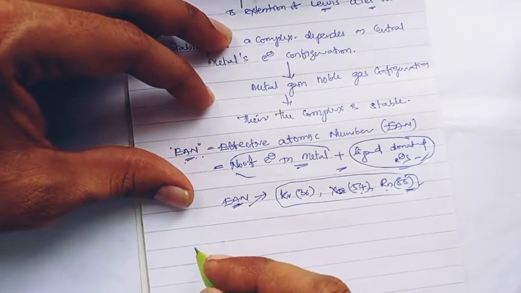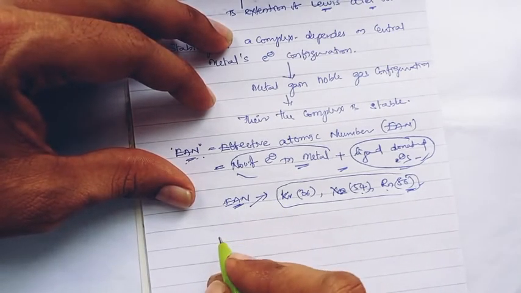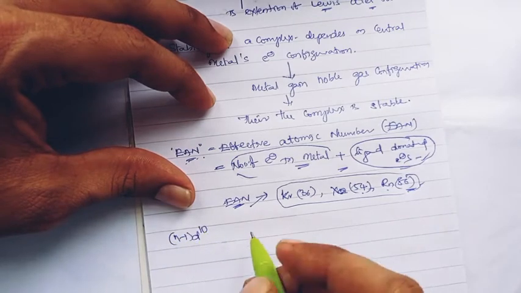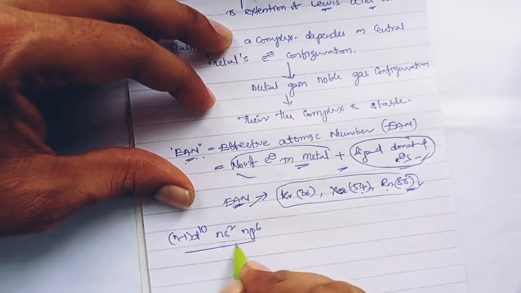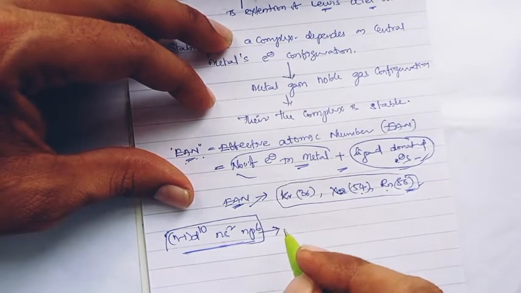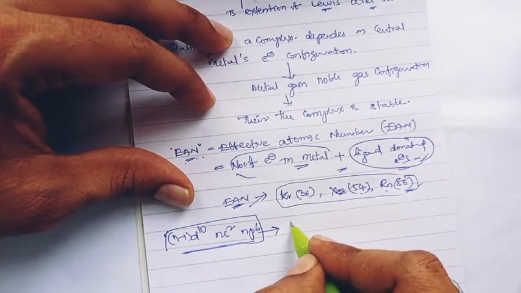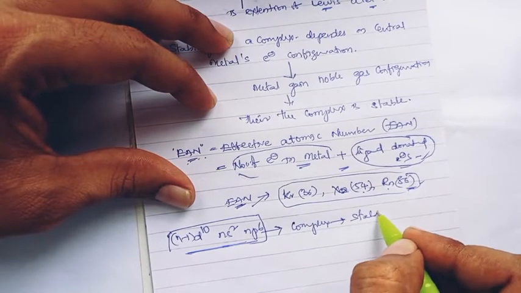What it says is that when a complex's metal gains the fulfilled electronic configuration of (n-1)d10, ns2, np6, then the complex is stable.